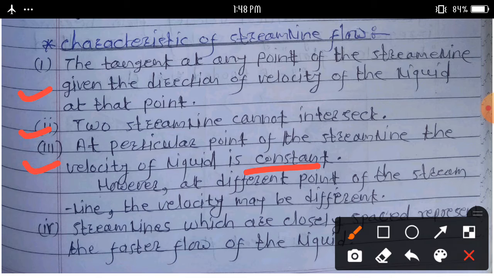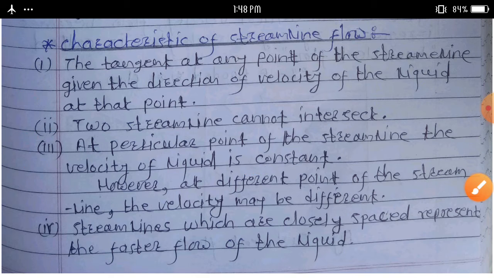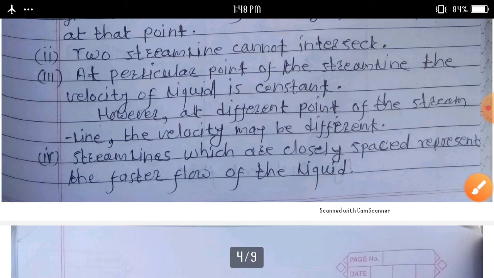However, at different points of the streamline the velocity may be different. Fourth characteristic: streamlines which are closely spaced represent the faster flow of the liquid. This is a very important characteristic of streamline flow.